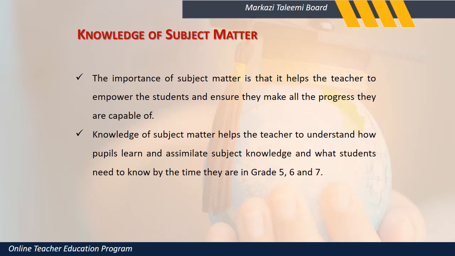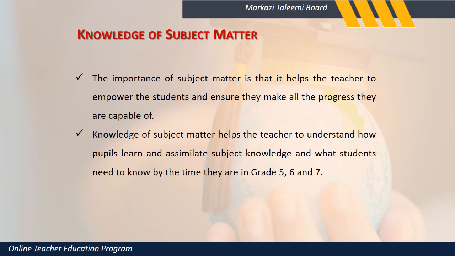Knowledge of subject matter also helps the teacher understand how people learn, assimilate the subject, and what students need to know by the time they are in grade 5, 6 and 7 or higher classes. The knowledge you have will help you understand how students are learning. If a student is very curious in mathematics, you will learn, okay, he's very quickly grabbing numbers.